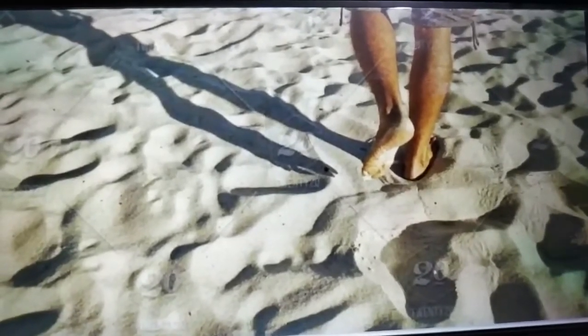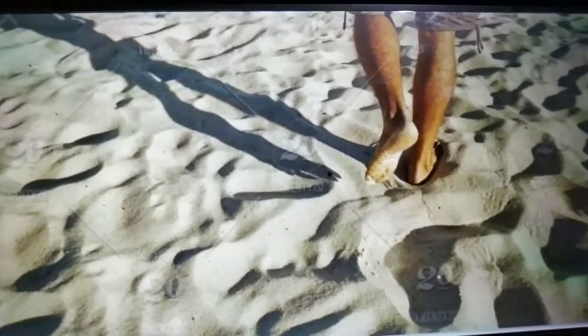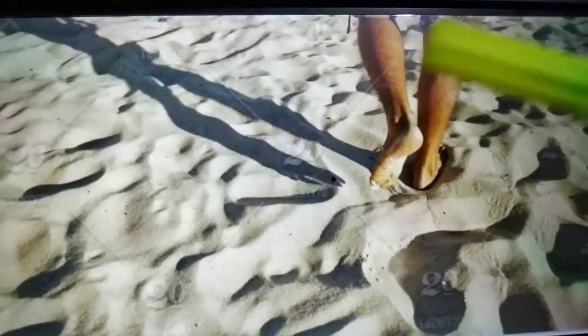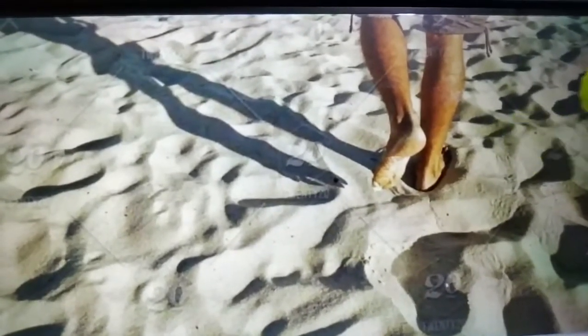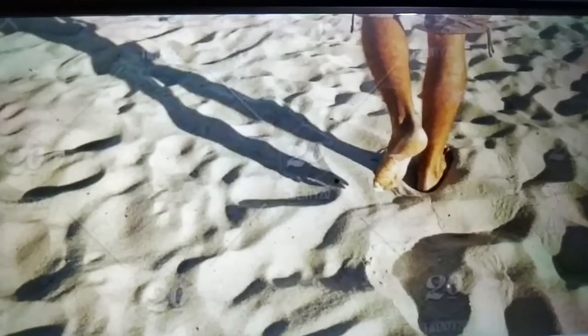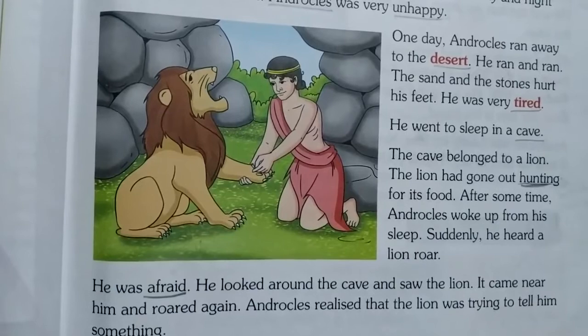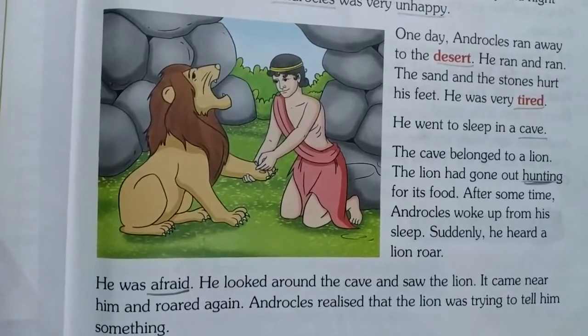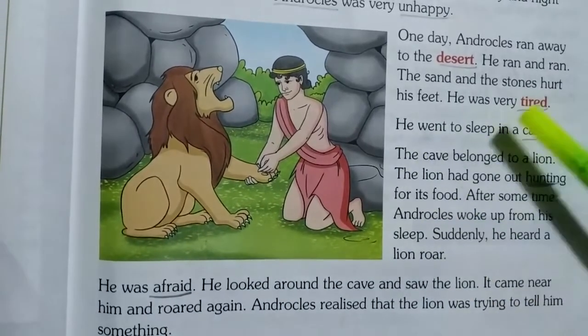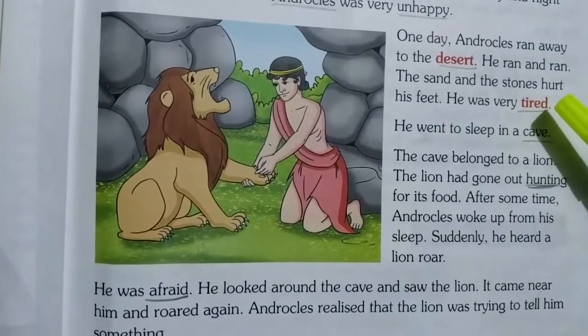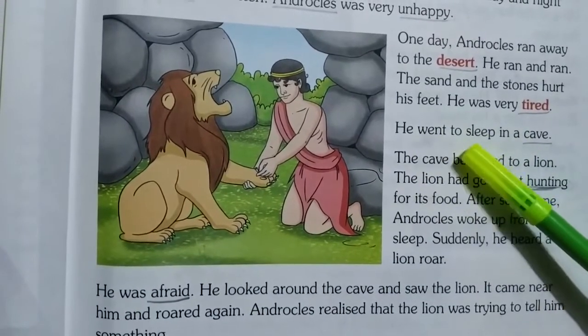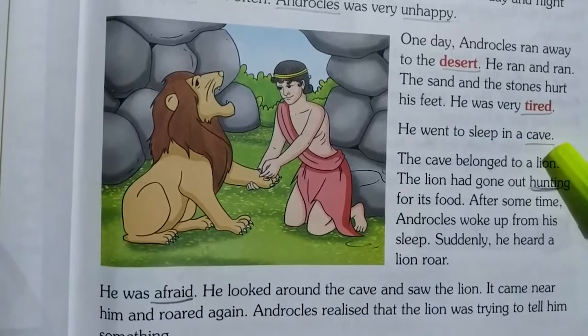Yes, children. Have you seen the desert? We can see only sand and stones. Androcles started to run barefoot. So children, now he is tired of running. So finally what happened? He went to sleep in a cave.